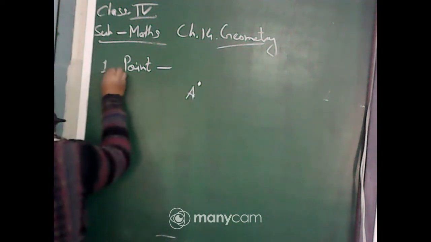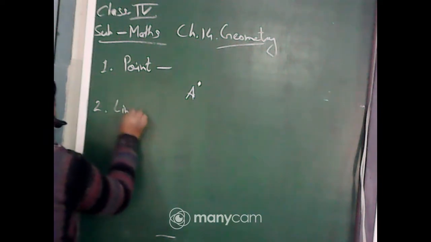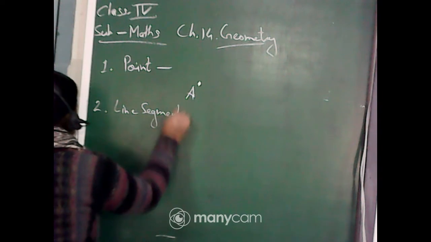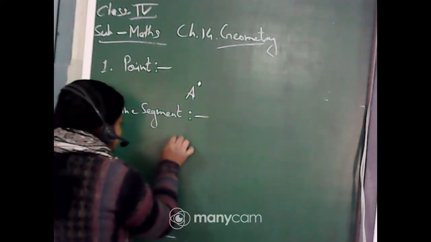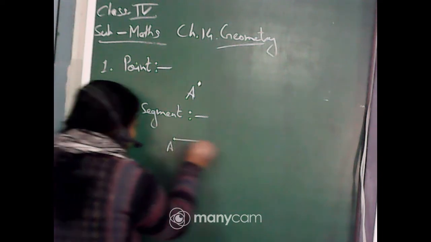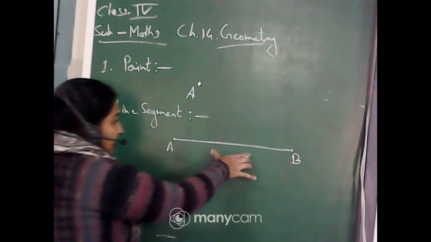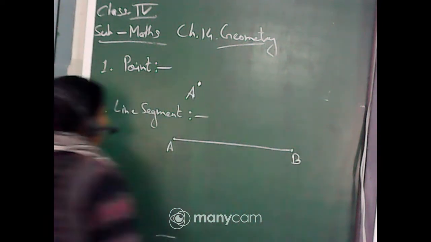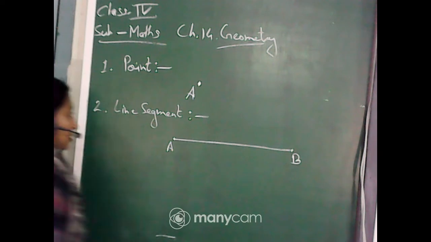After point, the next one is line segment. The definitions are already given in your book, so you will go through the book properly and read the definition. Now the second one is line segment. A line segment is a straight path which has two end points. That means suppose I am starting from point A and ending at point B and the path is straight. This is called the line segment. It has one starting point and one ending point.